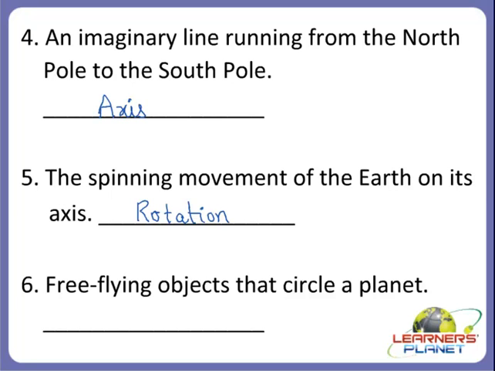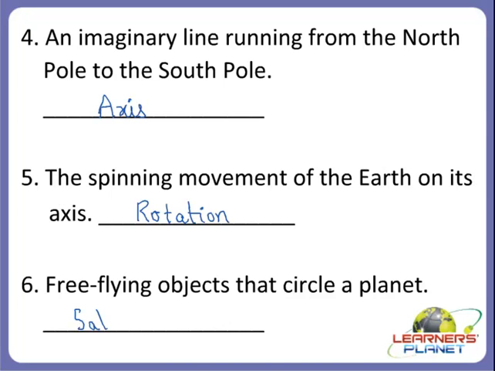Free flying objects that circle a planet. What will be the answer children? What are the free flying objects that circle a planet called? Yes children, it's very simple. It also moves around the planet. Right, that is our earth. So what is it called?